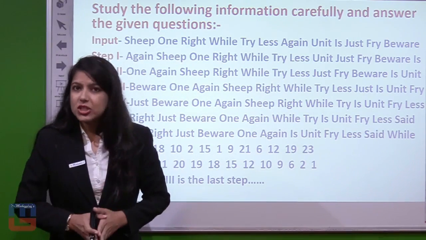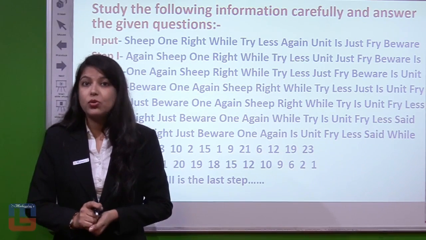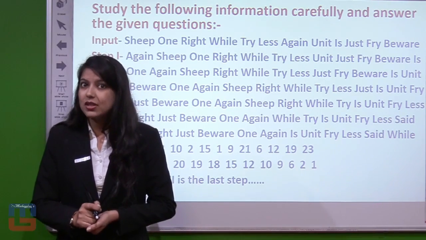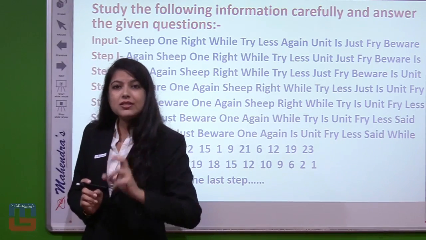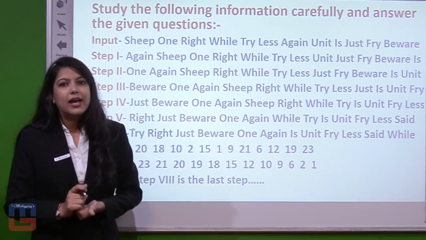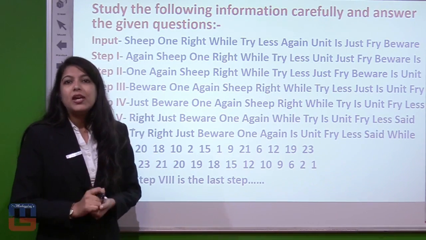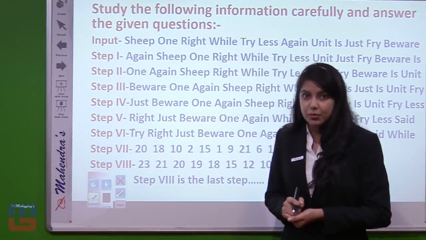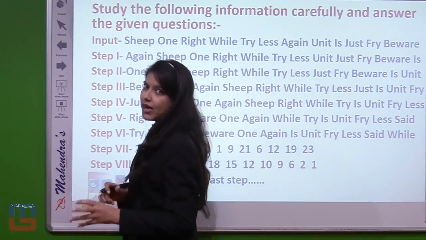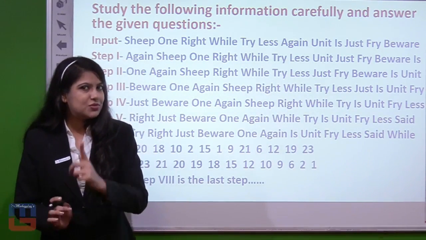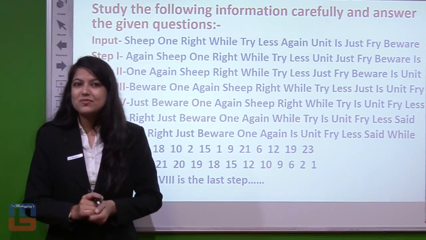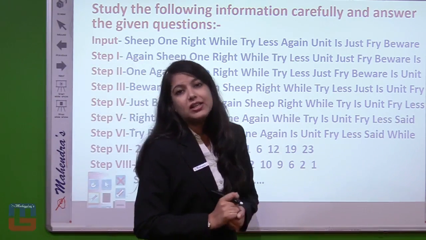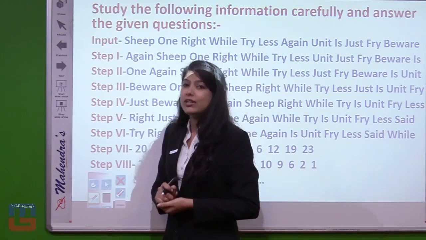First of all, the instruction given before the input arrangement is the same as always: study the following information carefully and answer the given questions. After this instruction, the input given will be next. Then you have to understand what is given in the input. If we look at the input, we only have words, but a mixture of words. A mixture of words means vowels and consonants are mixed here. We can't say that the whole input is consonants or that the whole input is vowels.